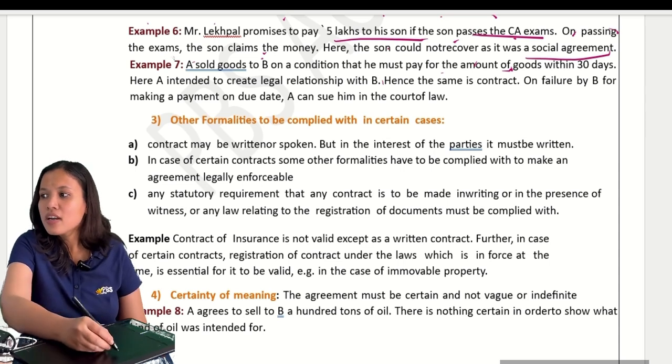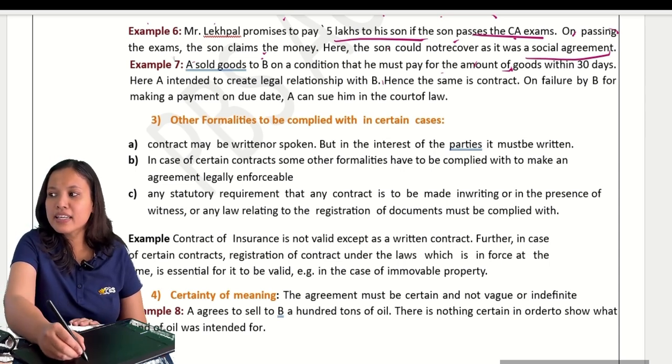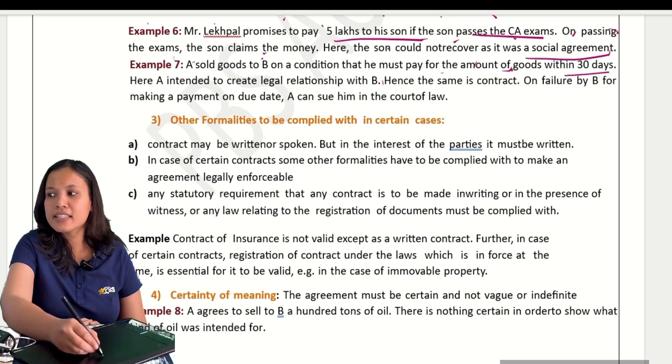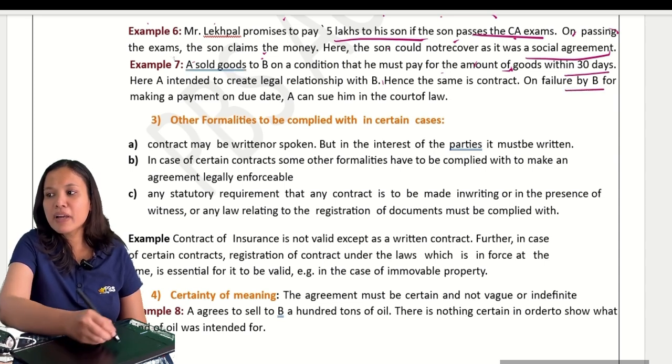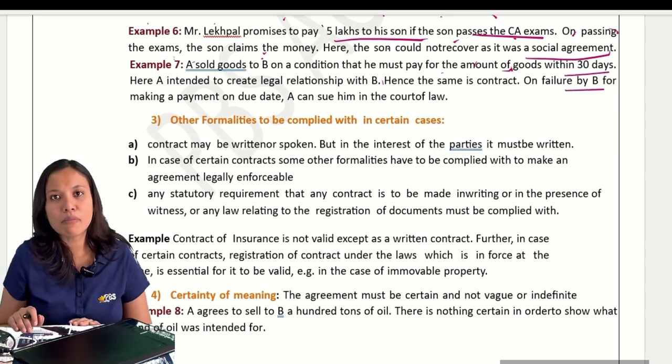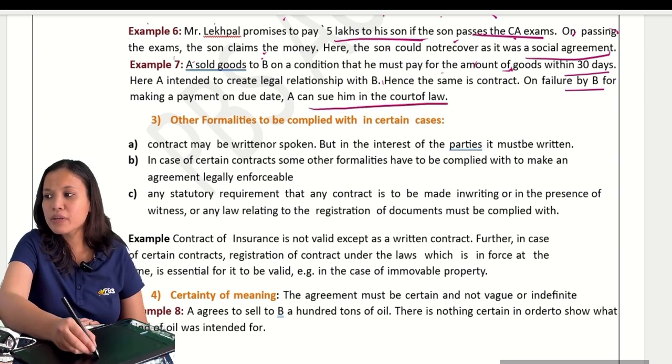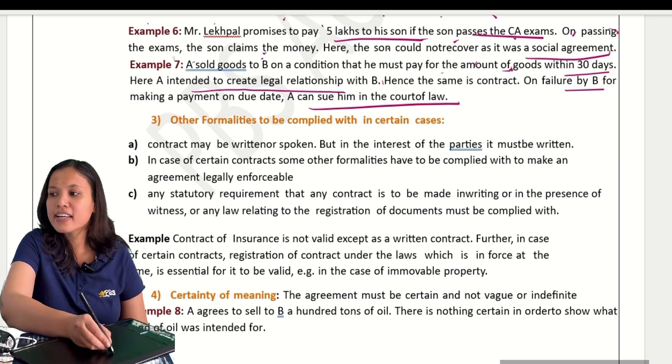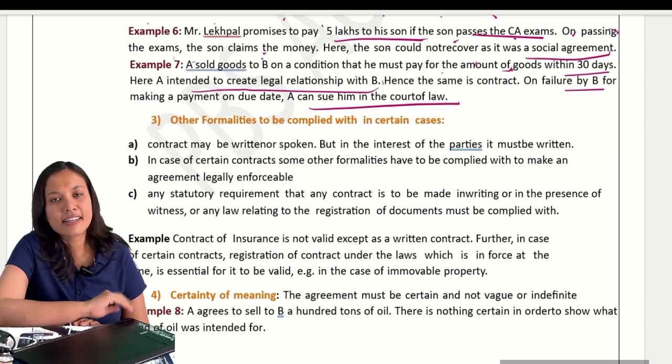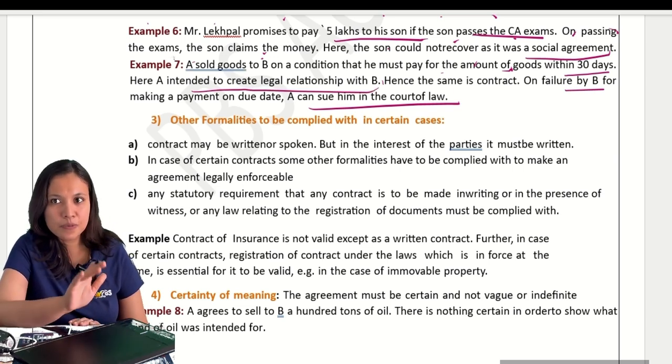Clear? Next. A sold goods to B that he must pay the amount within 30 days. If B fails to pay the amount, can he recover the amount? Yes, very good. A can sue him in the court of law because there is an intention to create legal relationship. Did you get this?